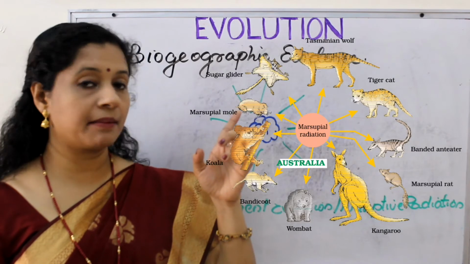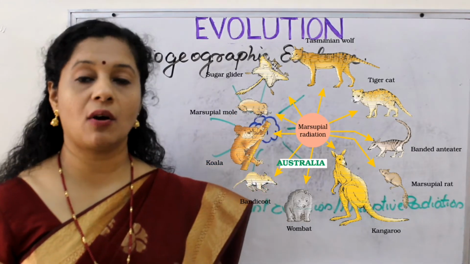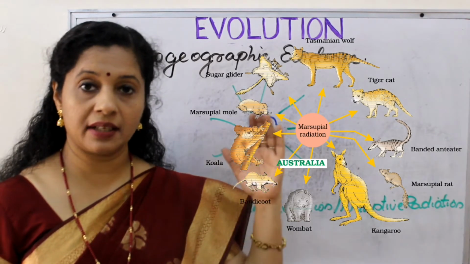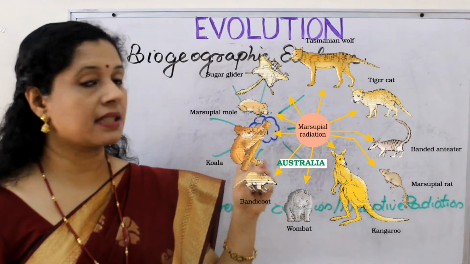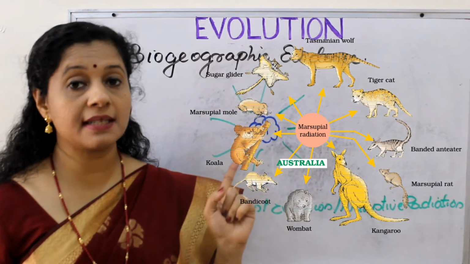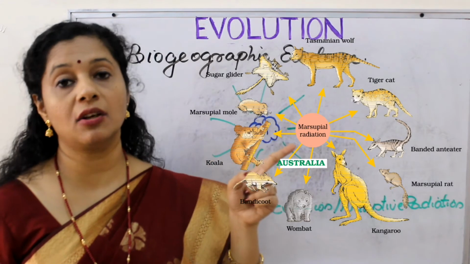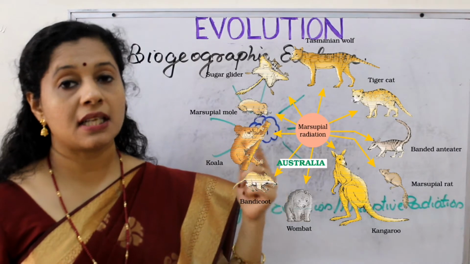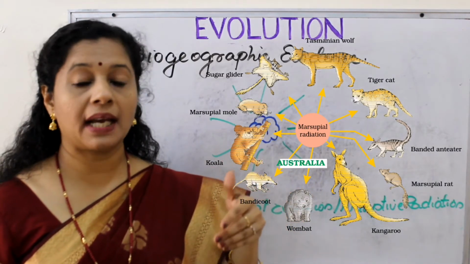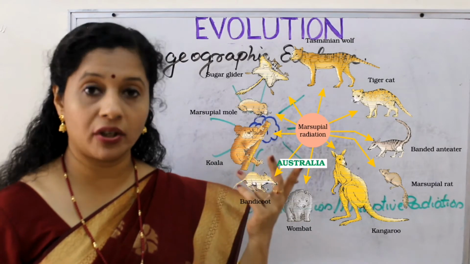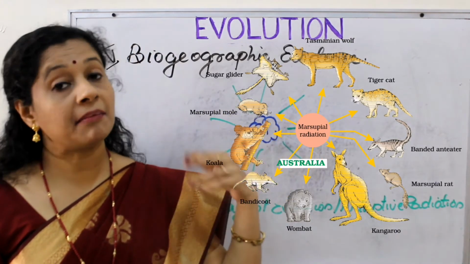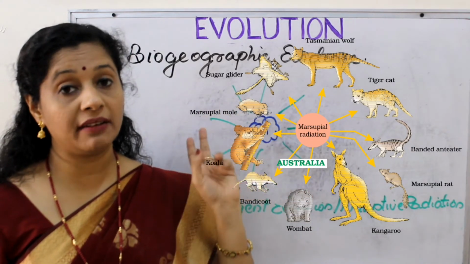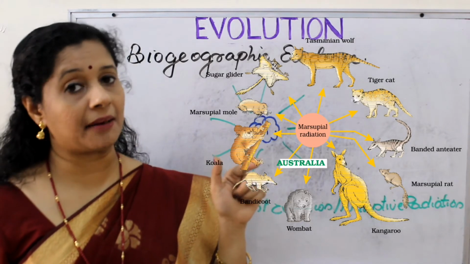In your textbook, this diagram is given. The example is marsupials again, Australian marsupials. They had a common ancestor in the beginning when the Australian continent got drifted. Later, from that common ancestor, many other marsupials diverged, and they adapted, but they evolved in different lines of evolution. Some of them were fossorial, meaning burrowing habitat. Some were arboreal, living on trees. Some semi-aquatic, some aquatic and some terrestrial. So different types originated and they adapted to live, but within the same geographical area.